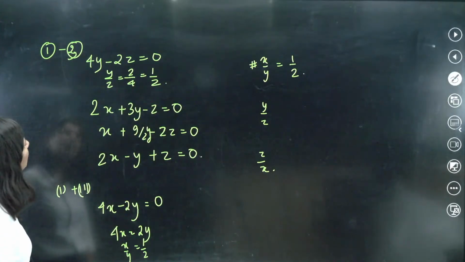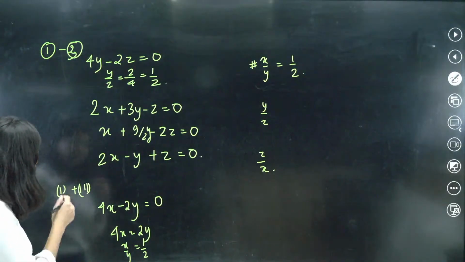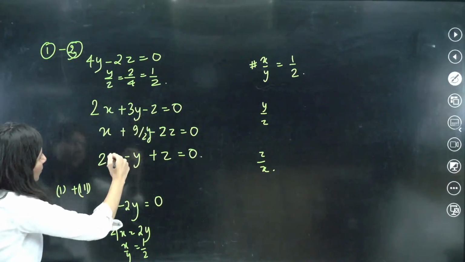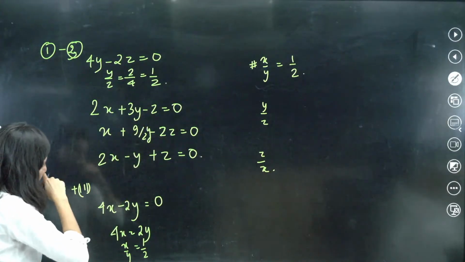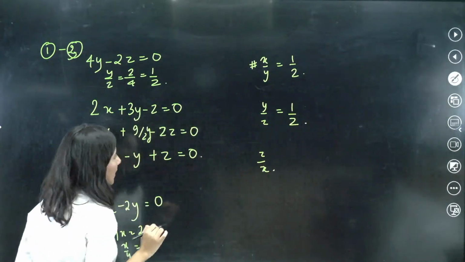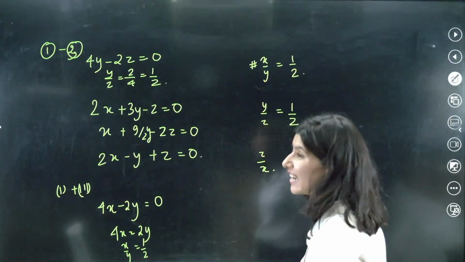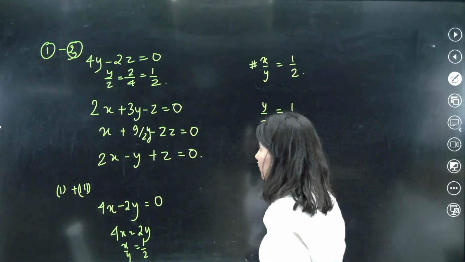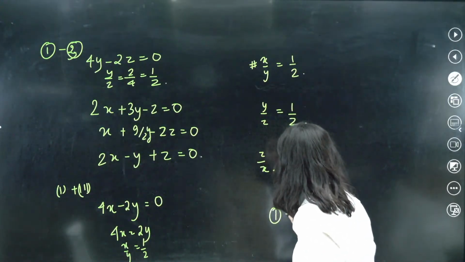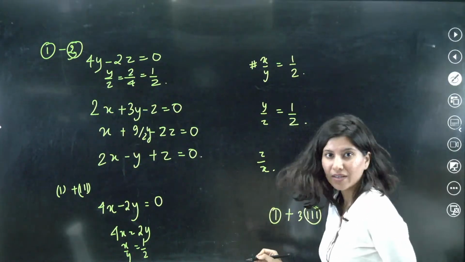Am I doing correct? Y by z. 4 by 2z. ये भी सही किया है? 2 by 4. सही किया है क्या? So we are subtracting ना, 2x gone. This is 4y and this is minus 2z. So this is also coming as half. Now third, I need to eliminate y this time. Okay, elimination of y is not that easy, by the way. So to eliminate y, what I'm gonna do is first plus 3 times third will help me, right?